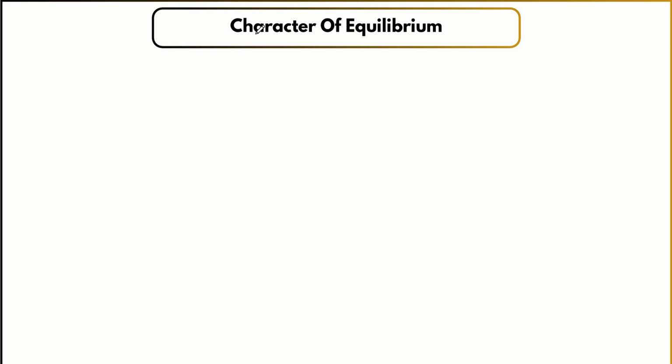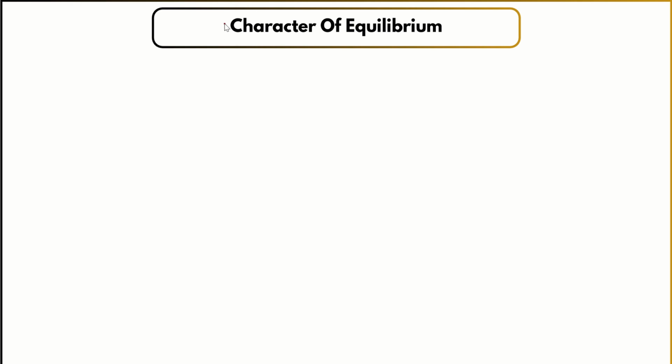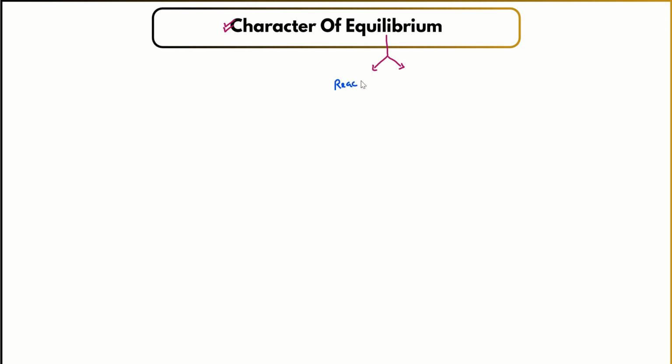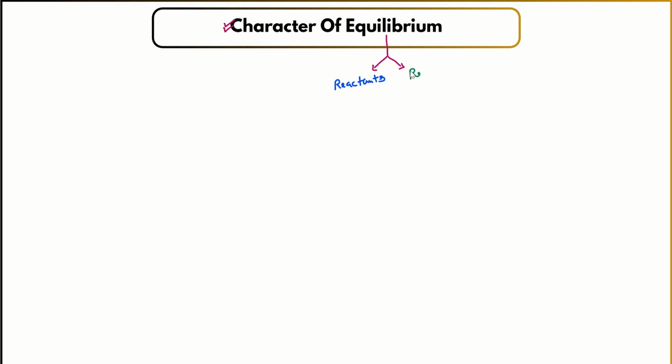Hello everyone. In this lecture, we will be discussing the character of equilibrium. Whenever equilibrium conditions are there, what are its basic characteristics? That we will see. We know that in equilibrium, two things are important. First, the reactants, which initiate the reaction, and the outcome of the reactants, which is in the form of products.